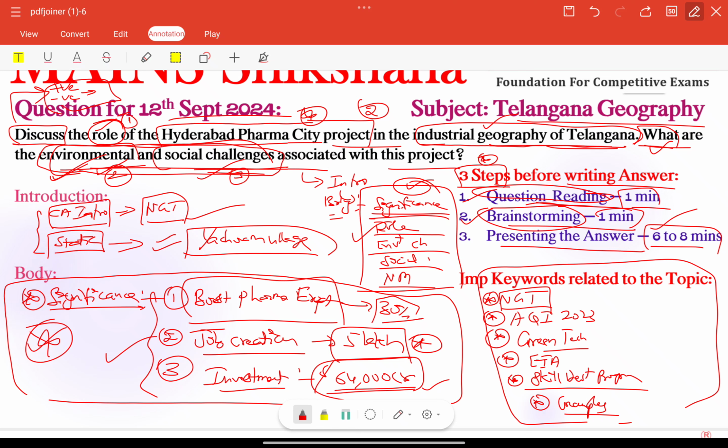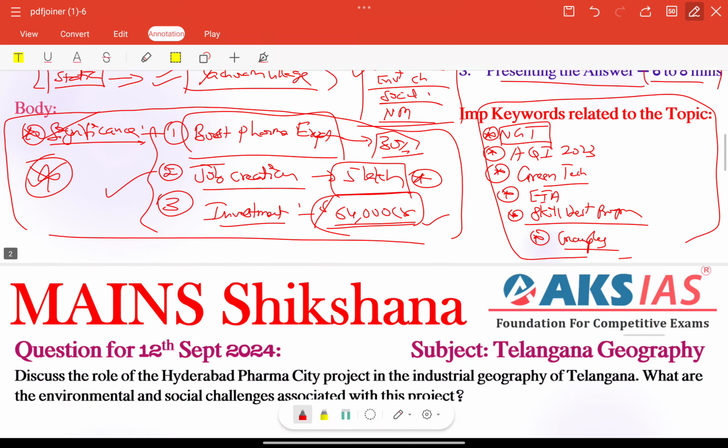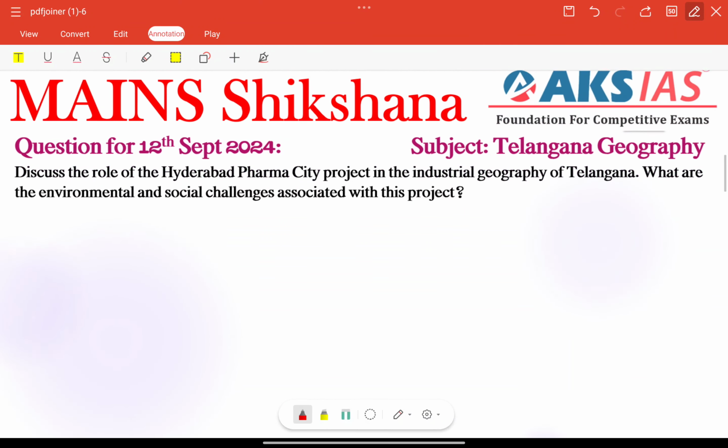Don't do that, okay? Carefully focus on the role and the environmental and social challenges. That means we need to focus on the keywords given in the question. Other than that, we need to continue our flow and continuity by giving the significance part, but limited, right? Only brief information we can give here.